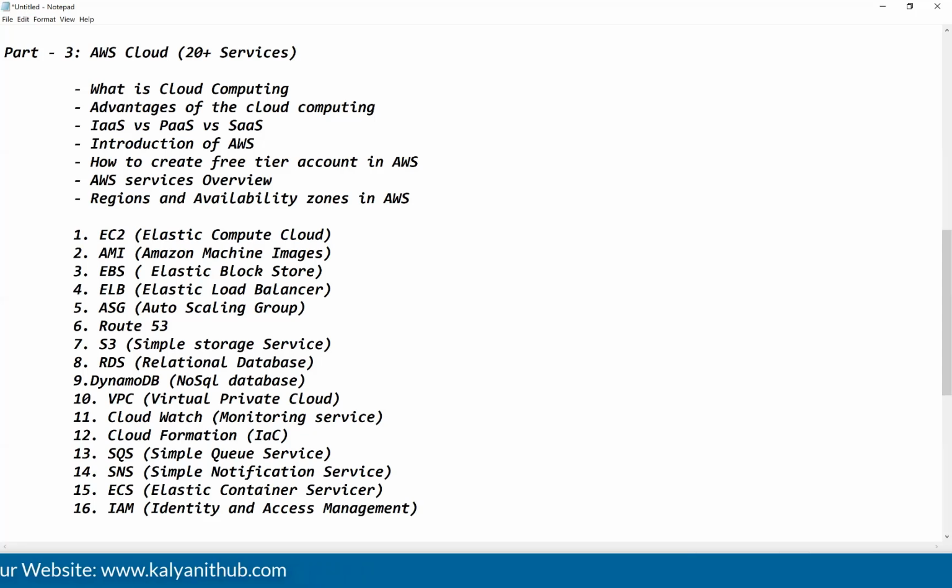And after that, I will discuss AWS CLI. AWS CLI is the Command Line Interface.